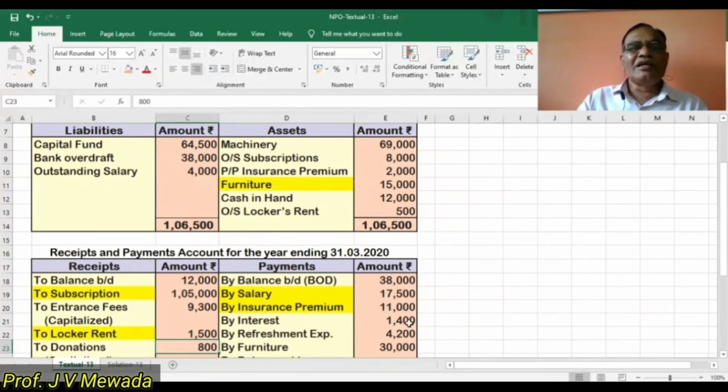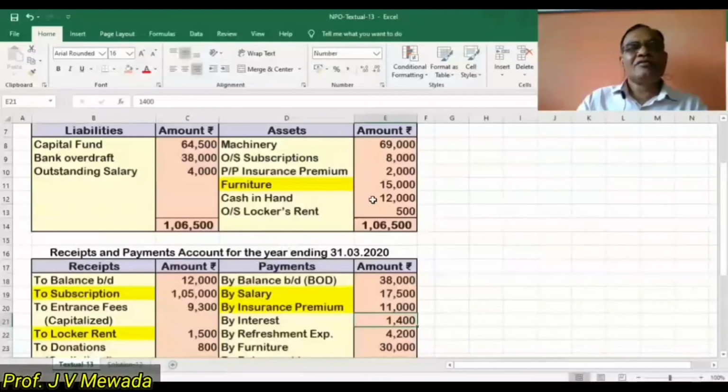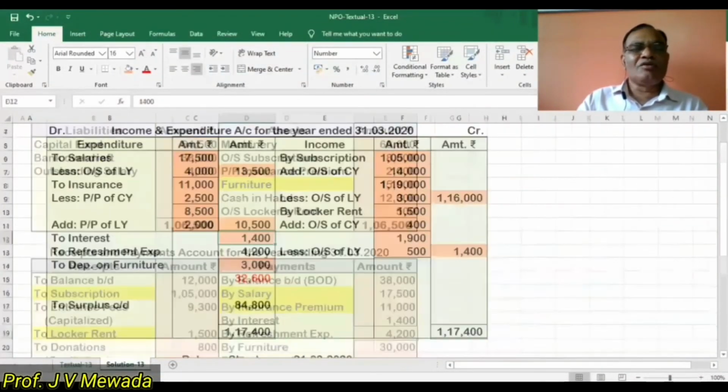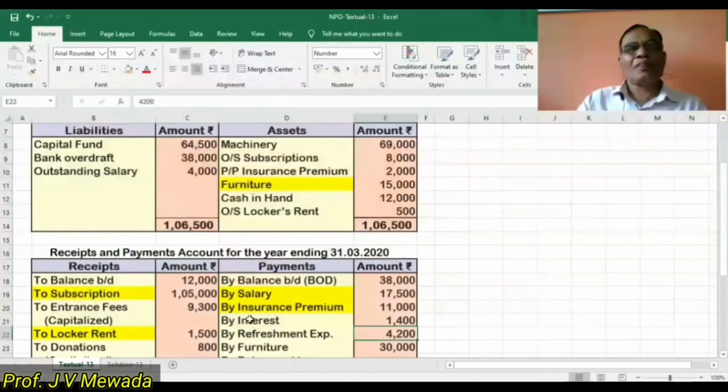Okay, interest 1400. So that we have to show on the expense side. So interest 1400 we are showing on the expense side, and once again we are having a refreshment expense, that also we have to show on the expense side, 4,200.